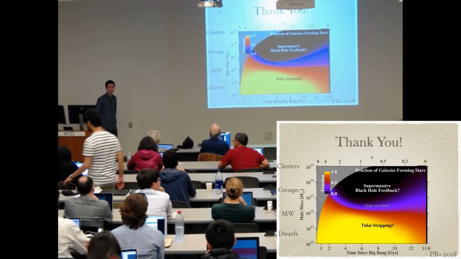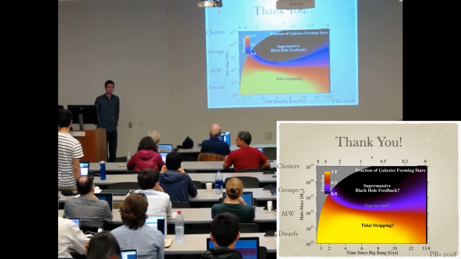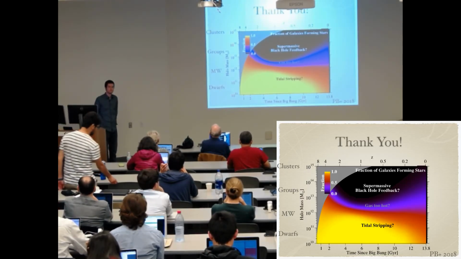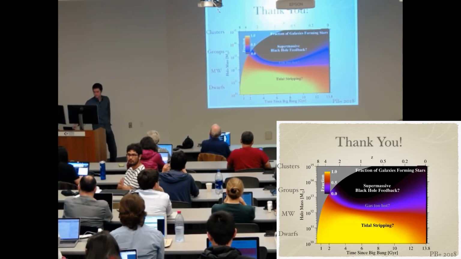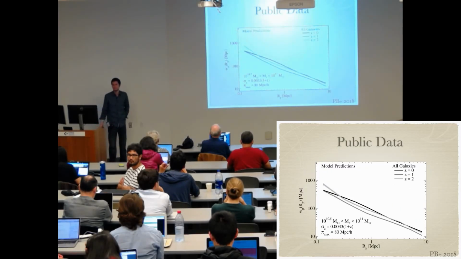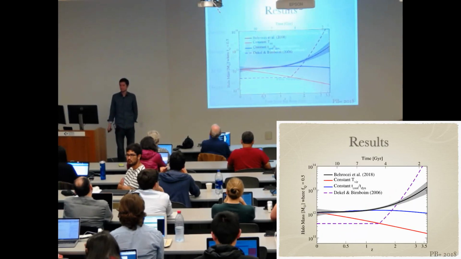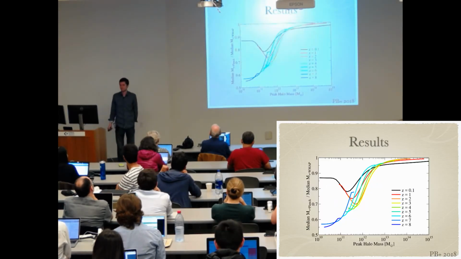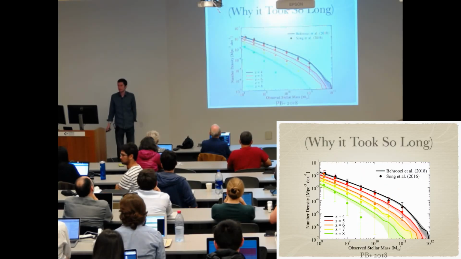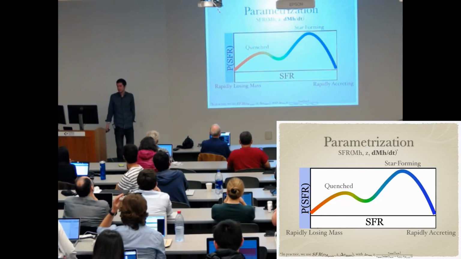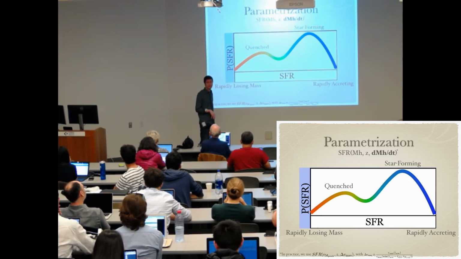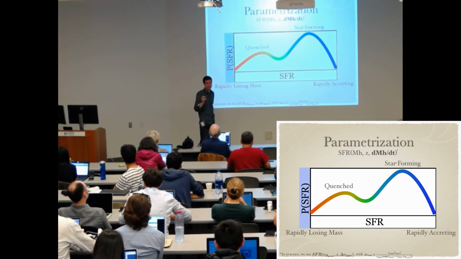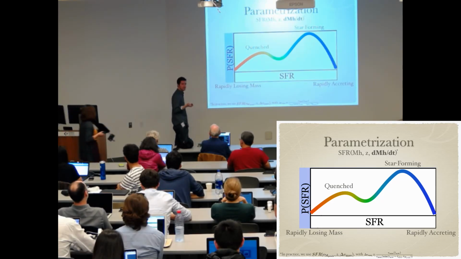I probably said, but when you take the relations that you were saying, my question is, how do you account for the scatter in the relations when you put this into your Universe Machine, and sort of related to the abundance matching thing. So at what redshift do you think it starts becoming a little bit less reliable? Yeah, so let's see if I can go back. So first question is on the scatter. So here, we have scatter arising from two reasons. One is diversity in halo merger trees. And so different halo merger trees will assemble earlier or later. And that will give us scatter in the galaxy properties.